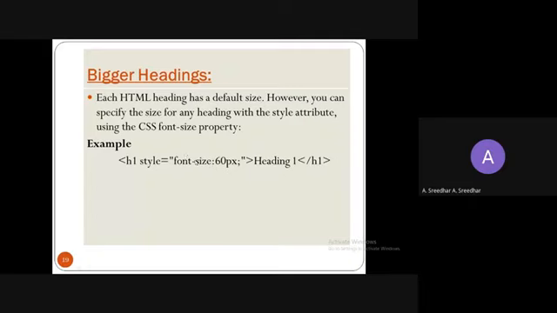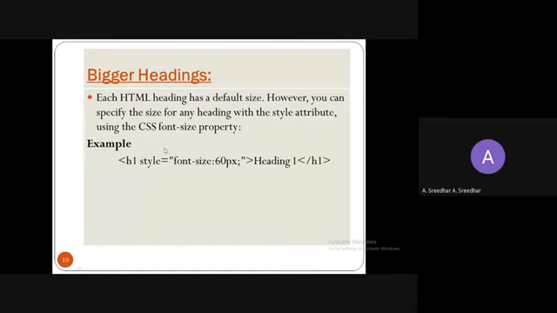I want to increase it to 60 pixels. Based on the number you specify, you can use pixels or a percentage, like 10%, 20%, 100%, 300%.